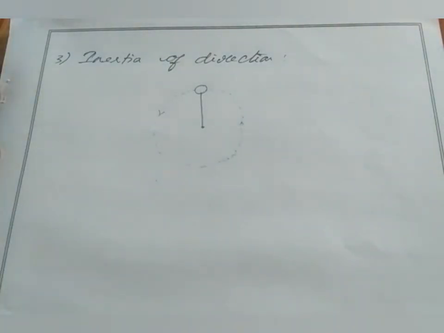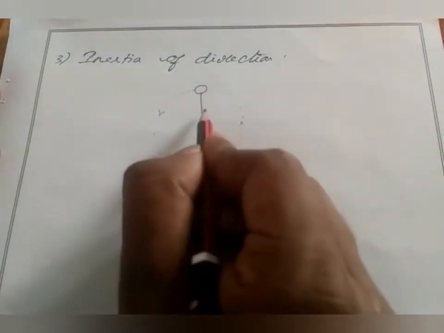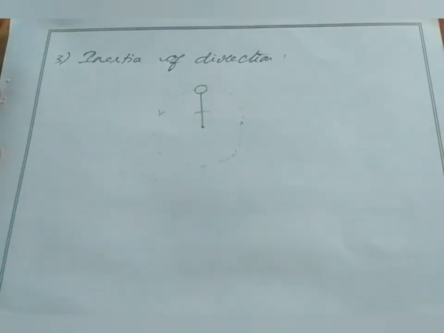So we keep on rotating the stone by the string. When we release it, or when we cut the string, what will happen? We have three options.